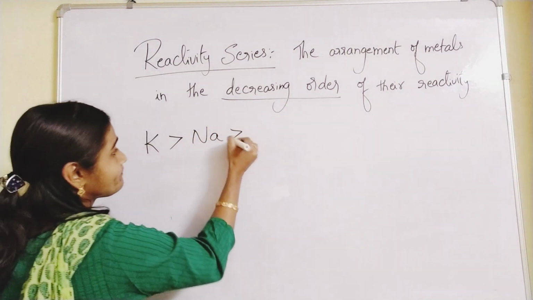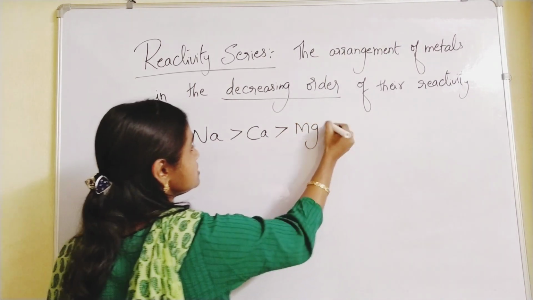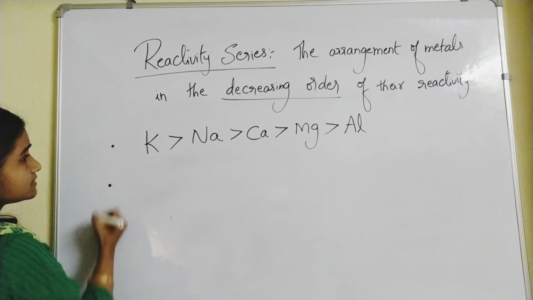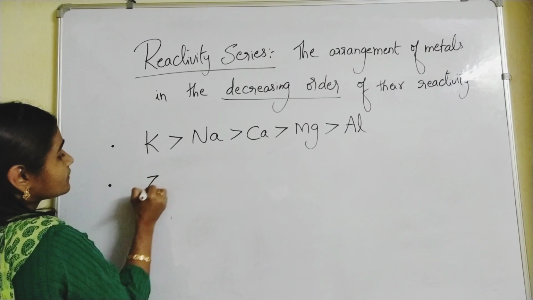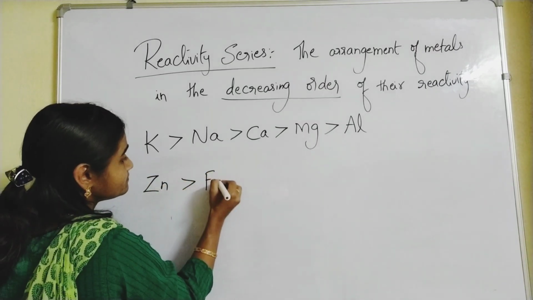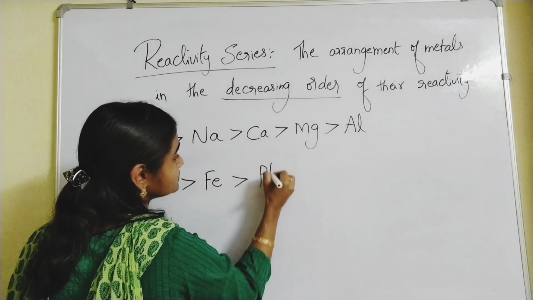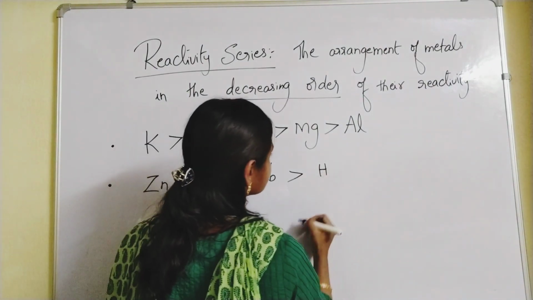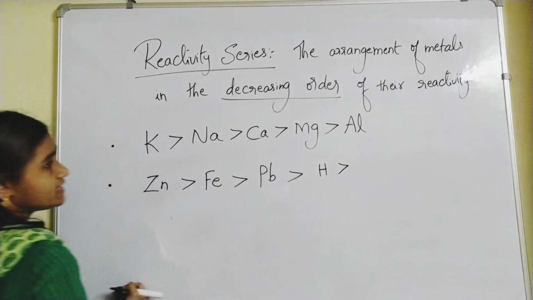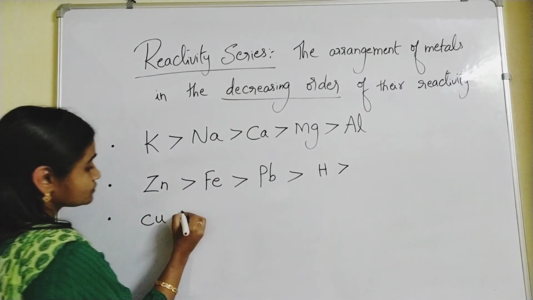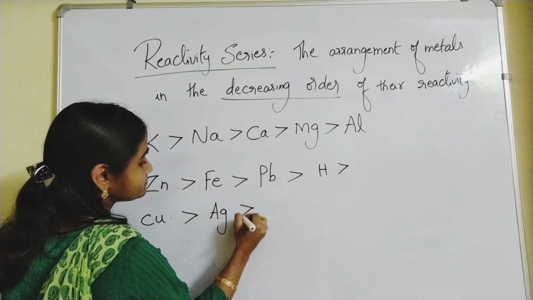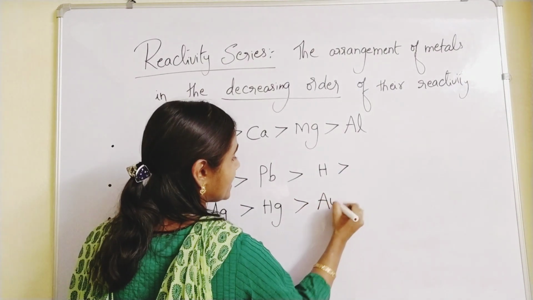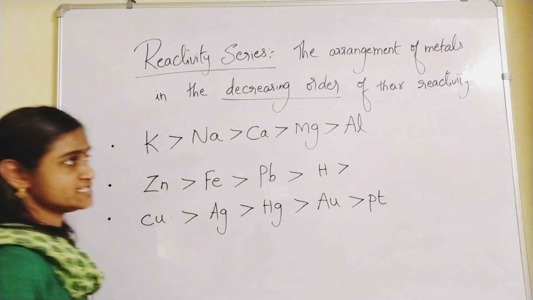K, Na, Ca, Mg, Al. Then comes Zn, zinc, iron, lead, and then comes H, hydrogen, and then comes Cu, Ag, silver, Hg, mercury, Au, and finally platinum.